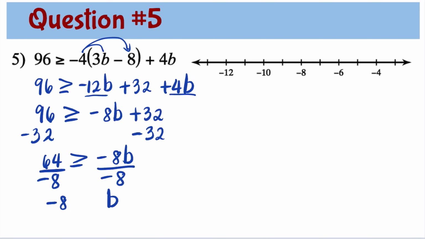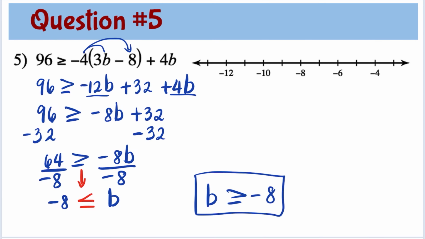Since we divide both sides by negative 8, we have to switch the inequality sign, and that becomes now less than or equal to. So we have negative 8 is less than or equal to b. This inequality is the same thing as b is greater than or equal to negative 8.